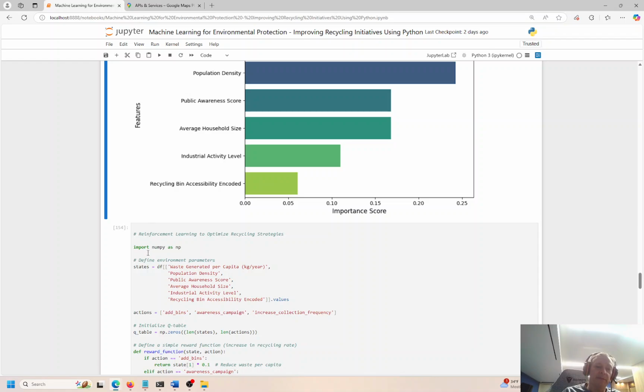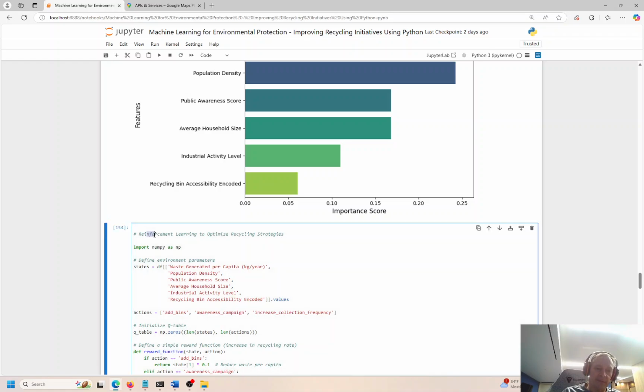So let us look at this opportunity to use reinforcement learning to optimize recycling strategies. Reinforcement learning is kind of like where you task an agent, or some type of learning agent as it's called, to undertake a certain behavior, and you encourage it by reinforcing the learning or the outcome of that agent.